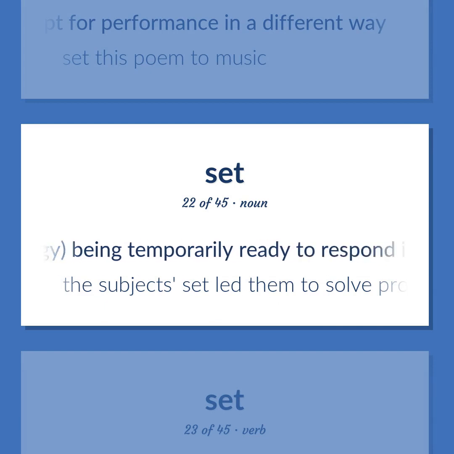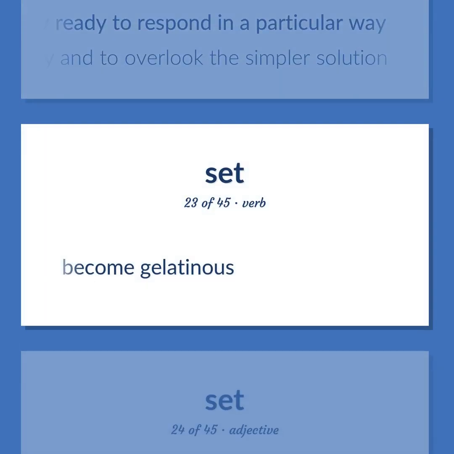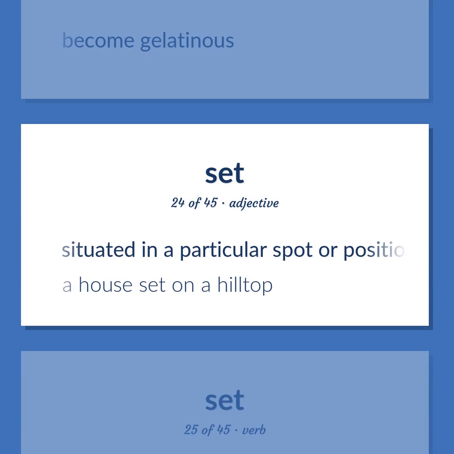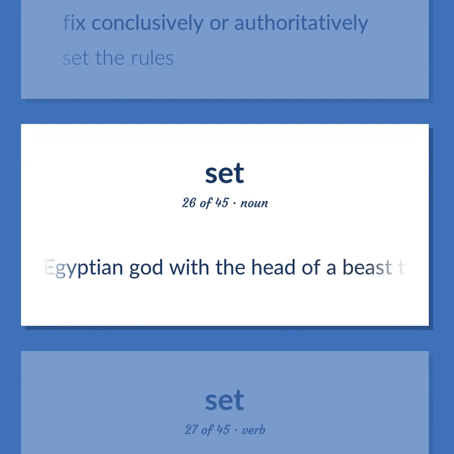Psychology, being temporarily ready to respond in a particular way. The subject set led them to solve problems the familiar way and to overlook the simpler solution. Become gelatinous. Situated in a particular spot or position. A house set on a hilltop. Fix conclusively or authoritatively. Set the rules. Evil Egyptian god with the head of a beast that has high square ears and a long snout. Brother and murderer of Osiris.